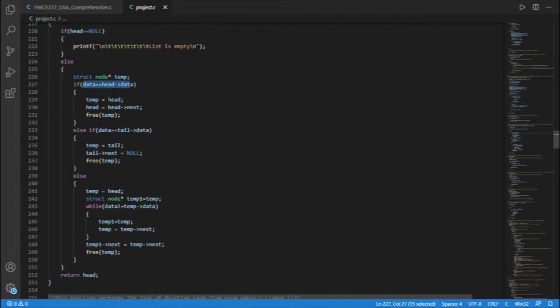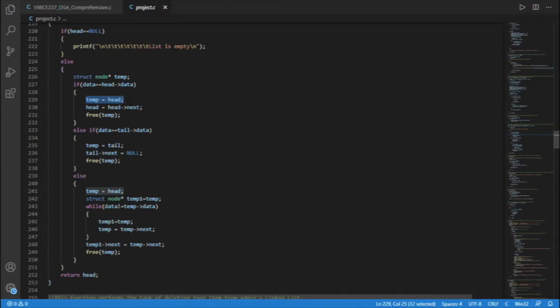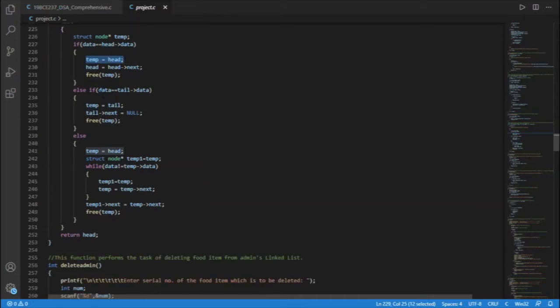If the data to be deleted is of head, then we assign head to temp. We shift head to the next node and we free the memory which is stored in temp. Else if data to be deleted is of tail node, we assign tail to temp. We change tail of next to null and we free the last node memory.